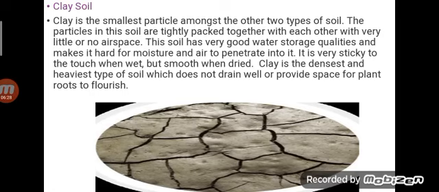Next one, clay soil has the smallest particles amongst the other types of soil. The particles in the soil are tightly packed together with very little or no air space. So what about the water holding capacity? It's more than others. This soil has very good water storage qualities and makes it hard for moisture and air to penetrate into it. It is very sticky to the touch when wet, but smooth when dried. So clay is the densest and heaviest type of soil, which does not drain well or provide space for plant roots to flourish.